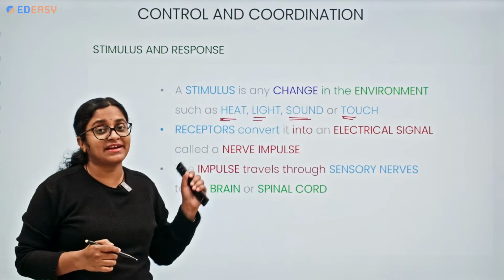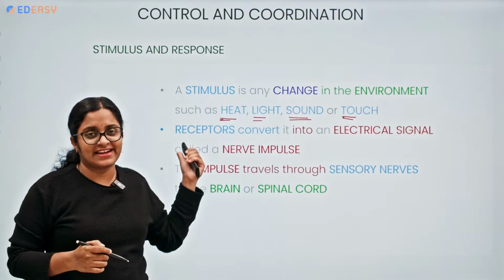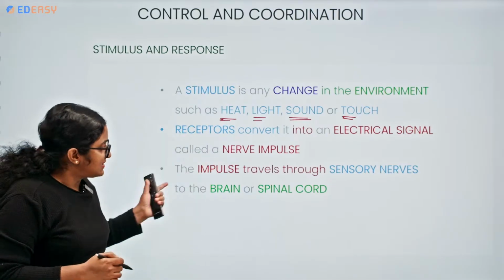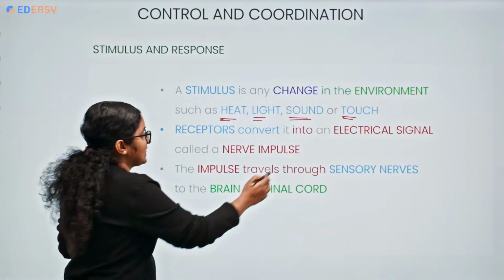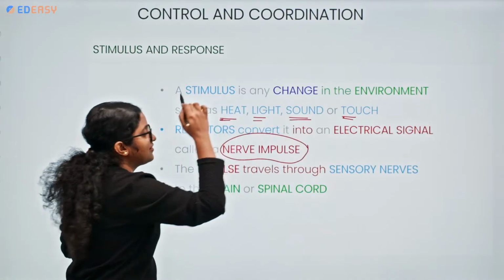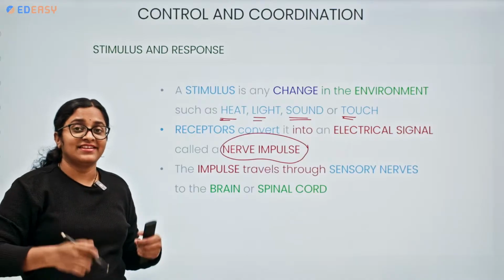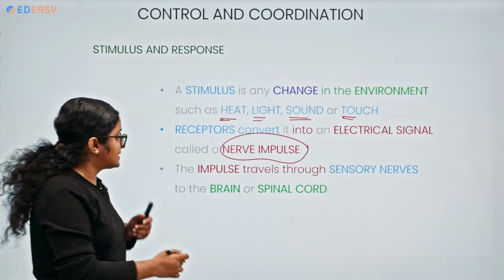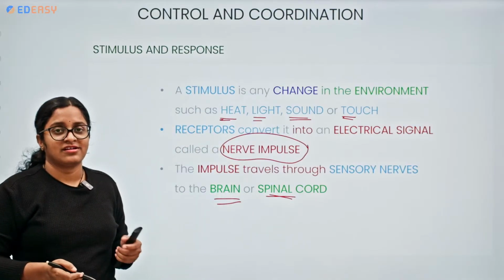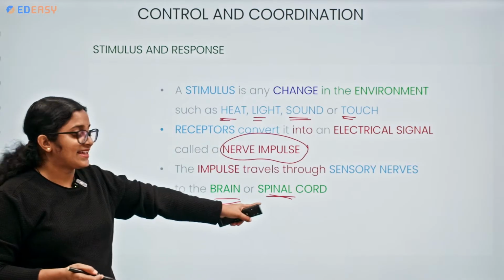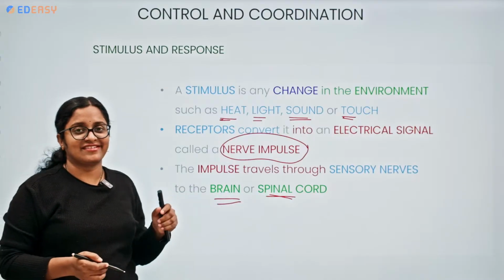So what does the receptor do? Gustatory, olfactory, all this we have seen now. The receptors will be converting it into electrical signals, and this is called a nerve impulse. Now, the nerve impulse is traveling through the sensory nerves, reaching the brain or the spinal cord. Okay, so the stimulus, where is it reaching? The brain or the spinal cord.